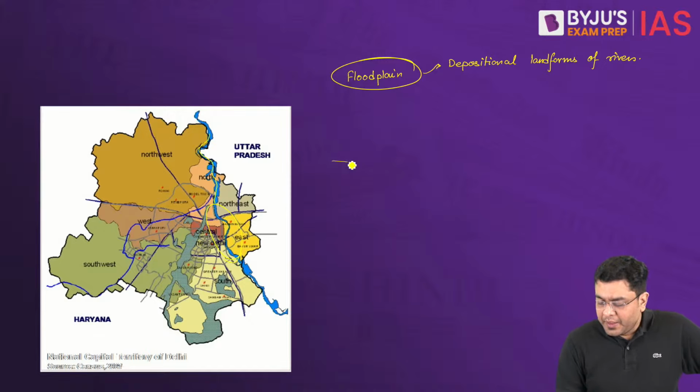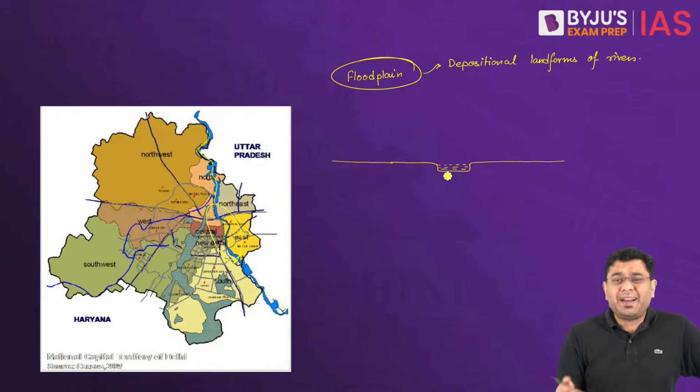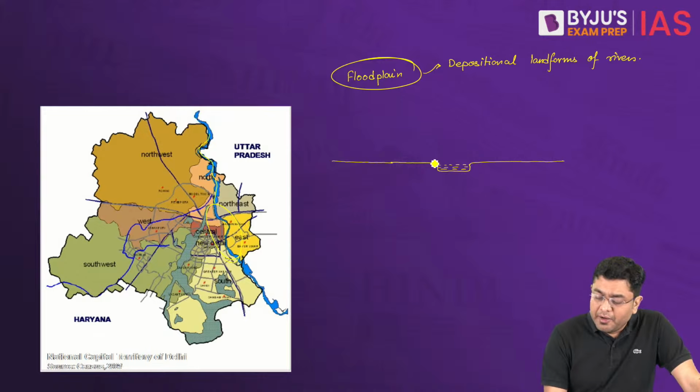Now, if you have to define the morphology or the topography, let's say this is the river channel through which the river is flowing, and this is the plain area. So if this is the channel through which the river water flows, at some point of time during flooding, whenever the river floods or overfloods, it carries out deposits of silt and sediments in the nearby plain region. Now these deposits have been carried out when the river had been flooded, and hence these very fertile deposits in general are referred to as floodplains of the river.